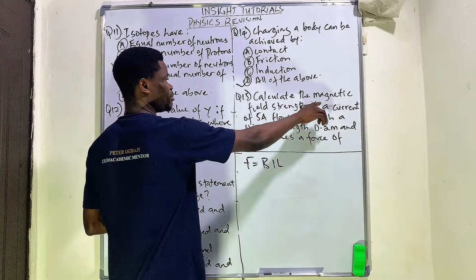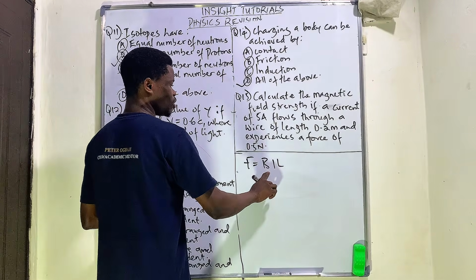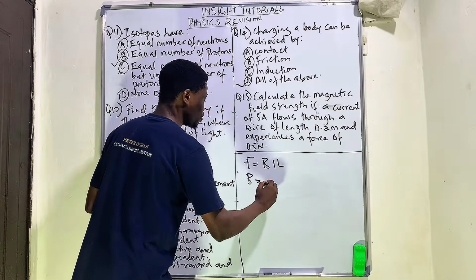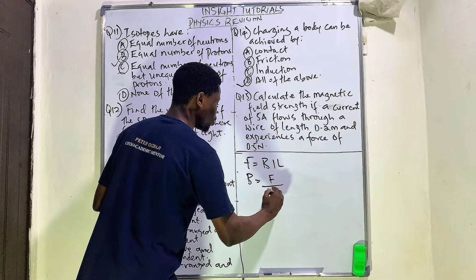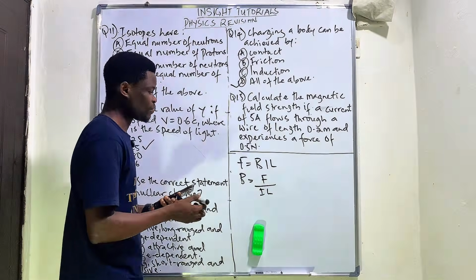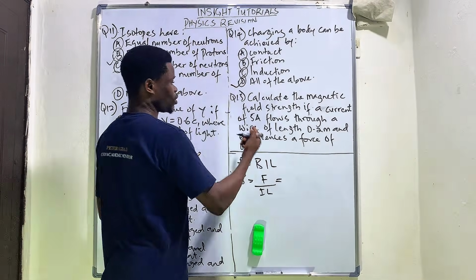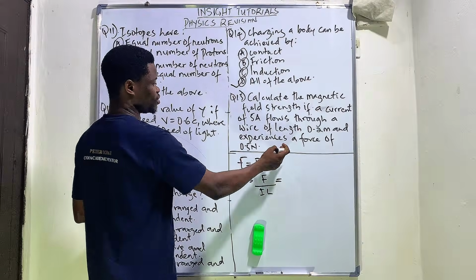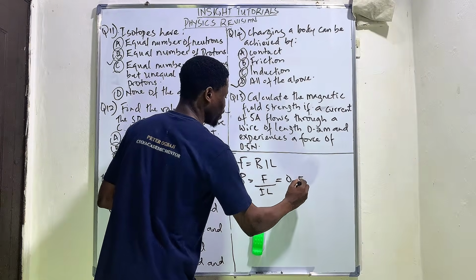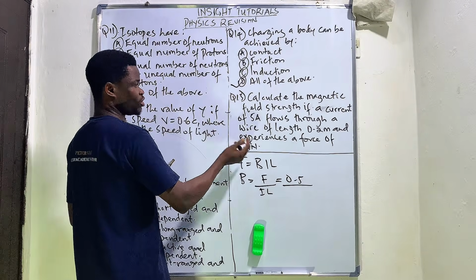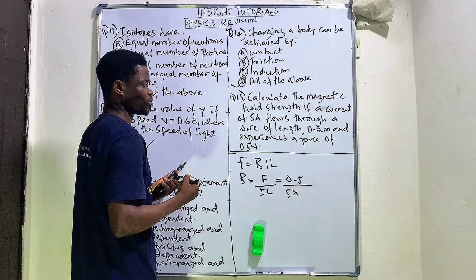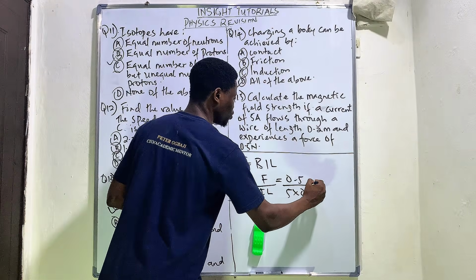And we are told to calculate the magnetic field strength, meaning we are looking for this, right? So it happens that magnetic field strength is going to be force all over the current times the length. And from what you are given, force all over the current times length is equal to, now our force is given as 0.5 Newton. And then our current, we're given a current of 5 ampere times the length was given to us as 0.2.